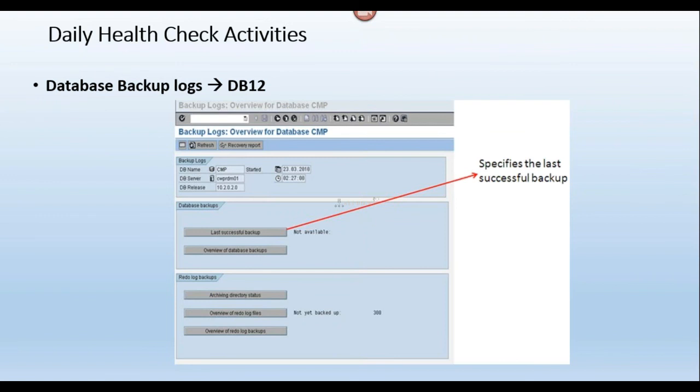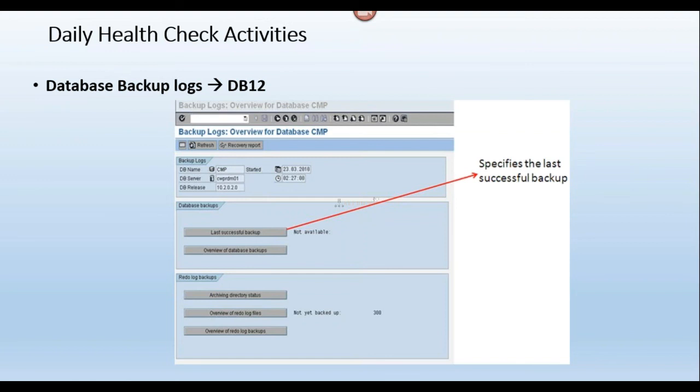Yes, it's an IBM backup tool. That backup tool can be configured to my SAP systems. My OS administrators or my backup team will configure it. So third party tools can also take the backups.